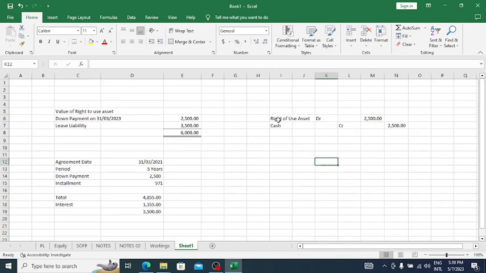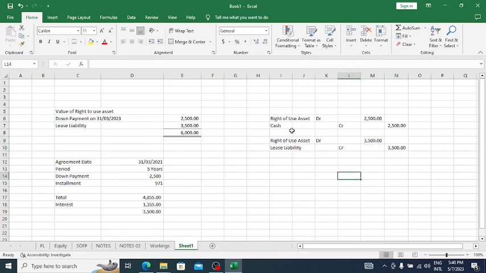Already they have made this entry, then it doesn't matter. Now we have to record the lease liability, right? So how can we record that? Like this, right? It is simple as that.